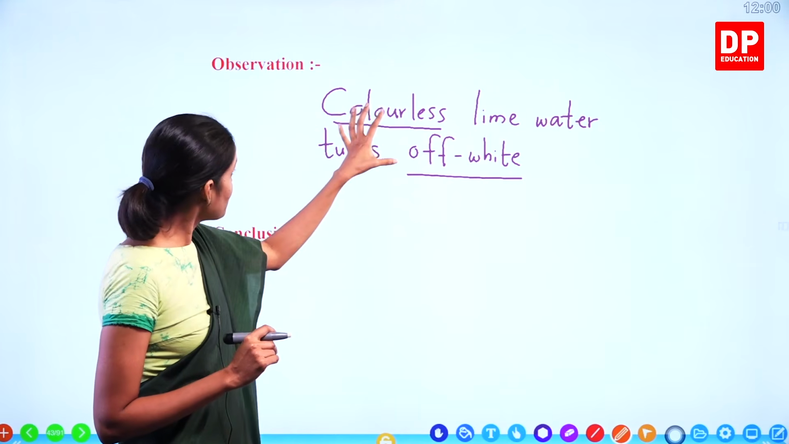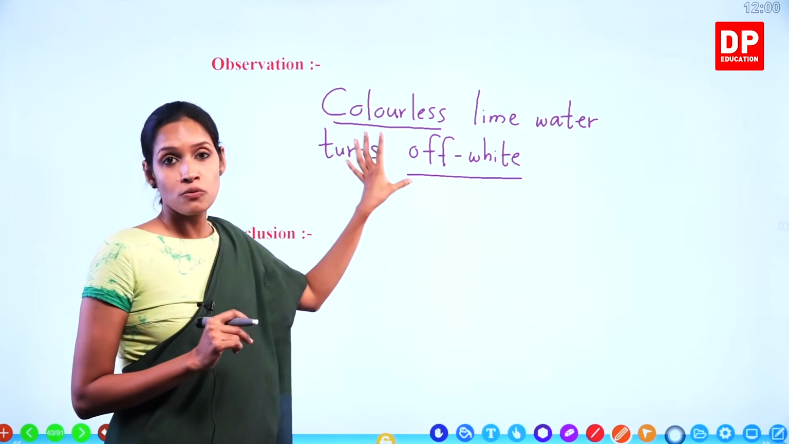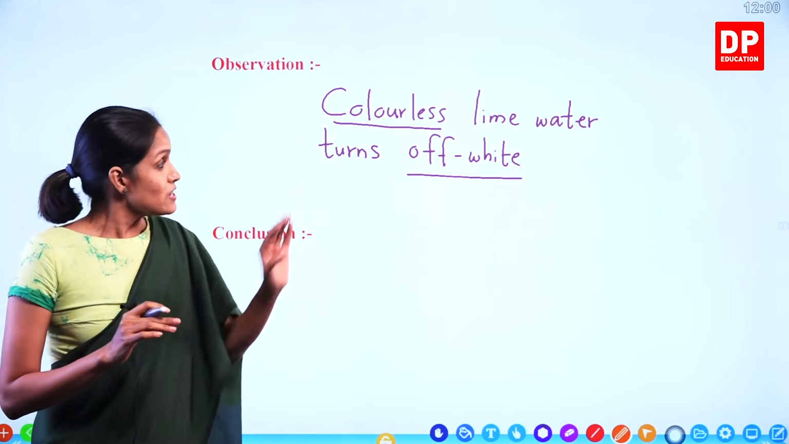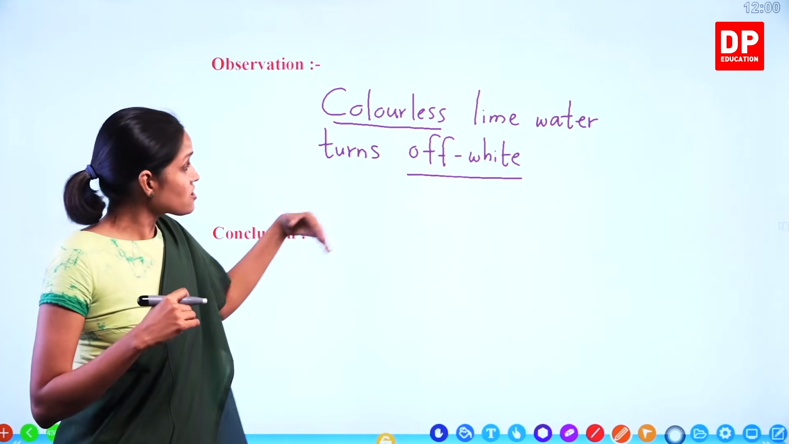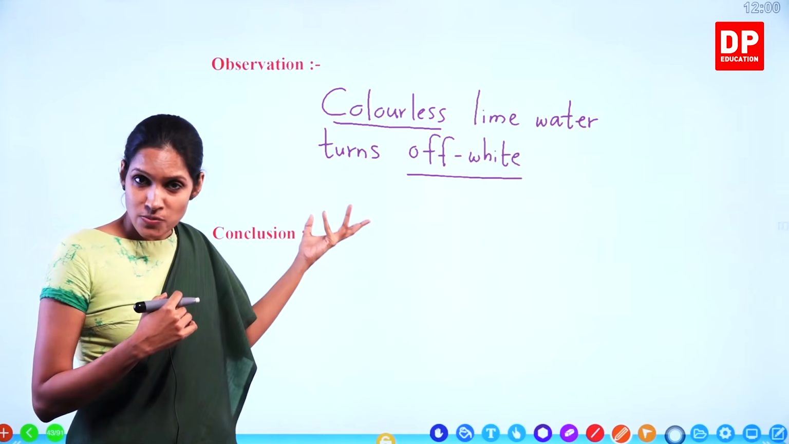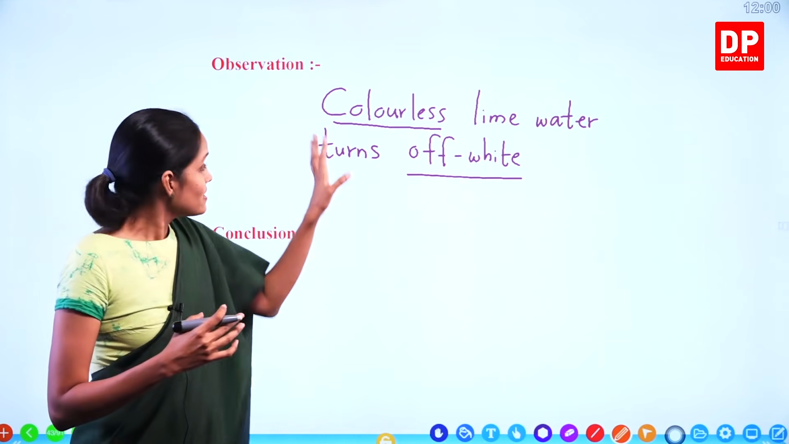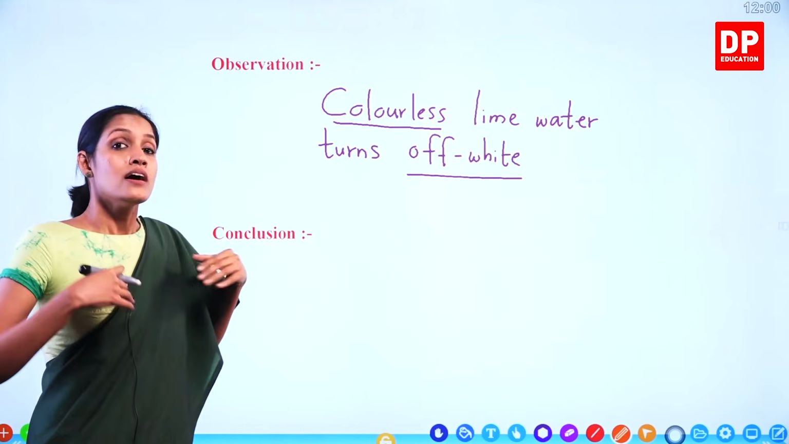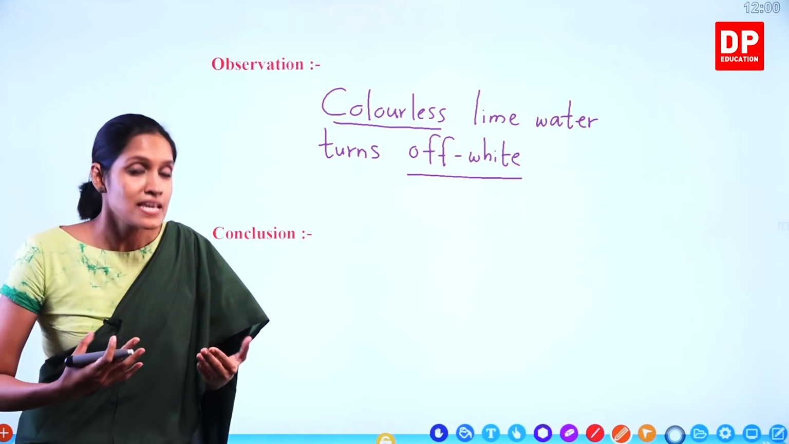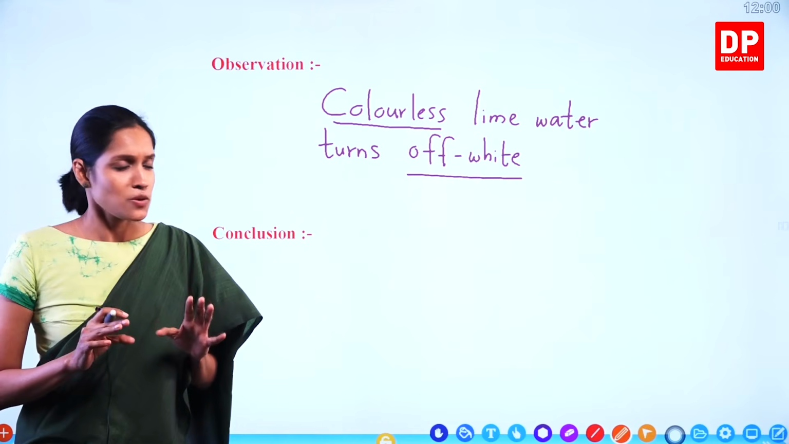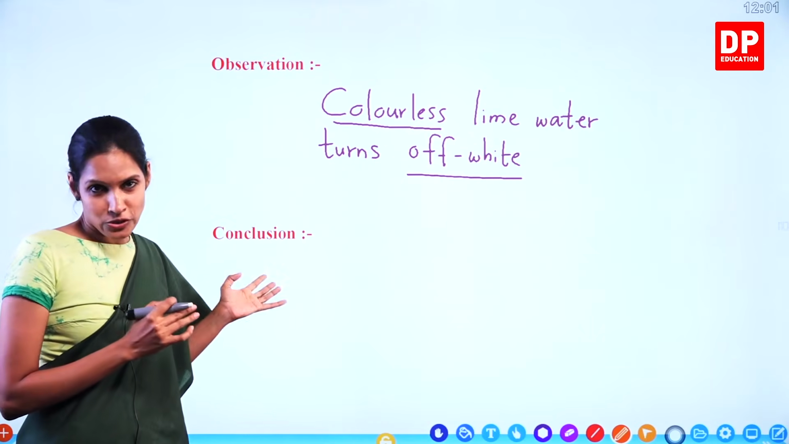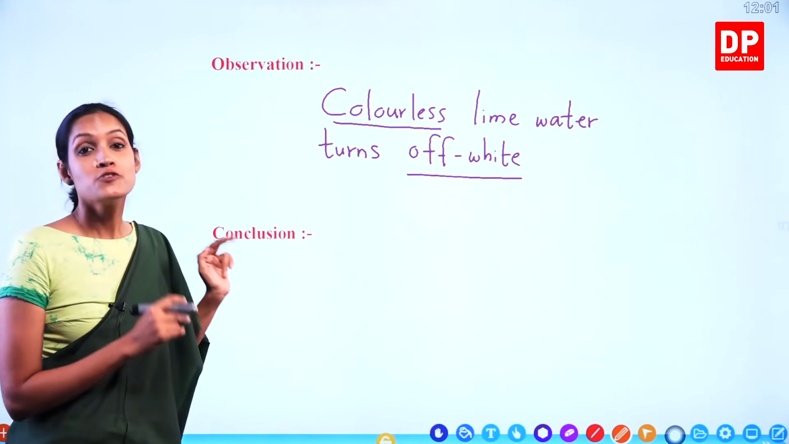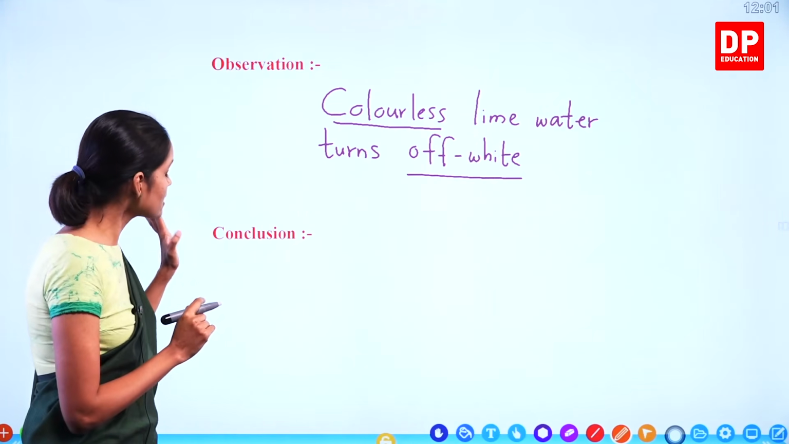So how did this happen? Colorless lime water turns off-white when we bubble exhaled air. Understand? So that happens because of carbon dioxide gas present in the exhaled air. Therefore, we can come to a conclusion that our exhaled air contains carbon dioxide gas. Without a doubt, we can come to a conclusion after doing this experiment. Understand, children? So we are going to write down that one under conclusion.